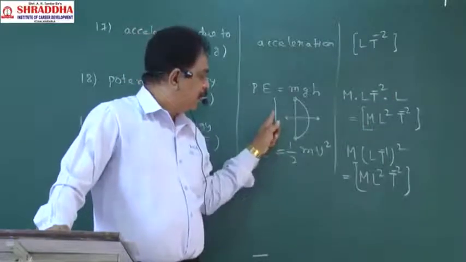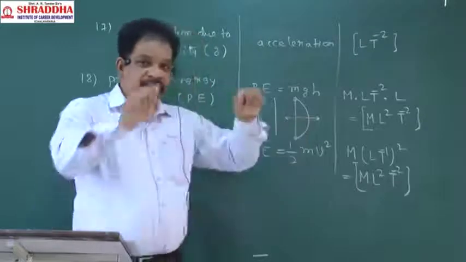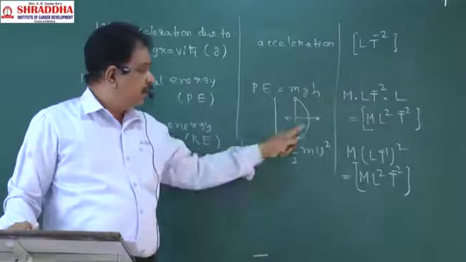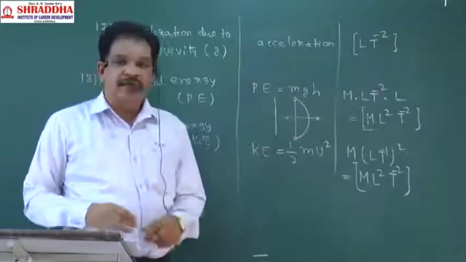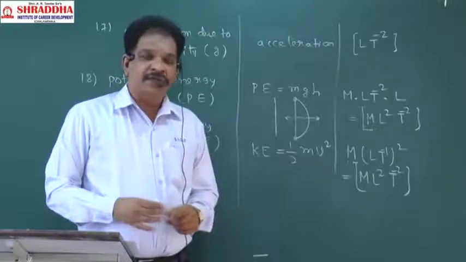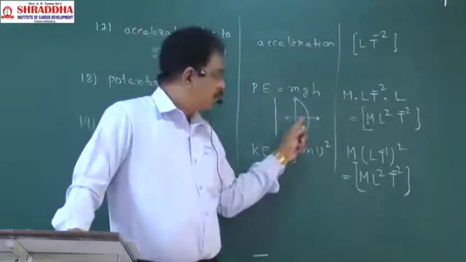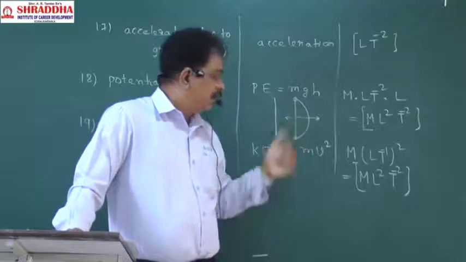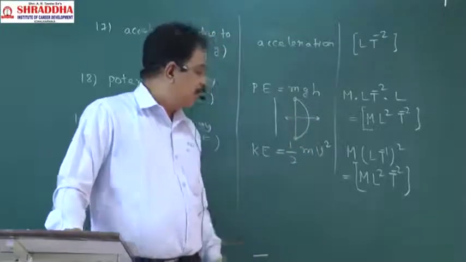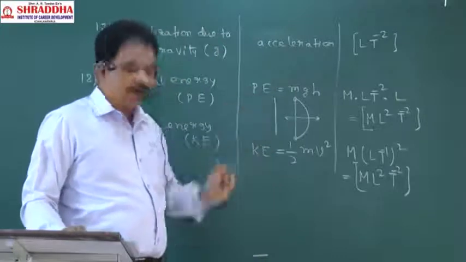Because it is bent in the form of a bow, this stick acquires energy so that it can send the arrows forward. So because of its state, it is having energy. That energy will be called the potential energy.